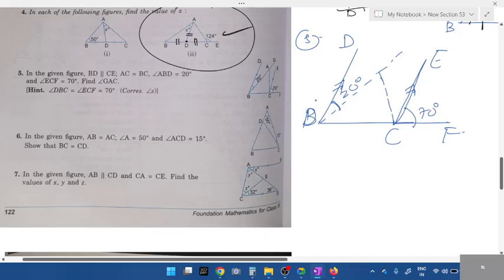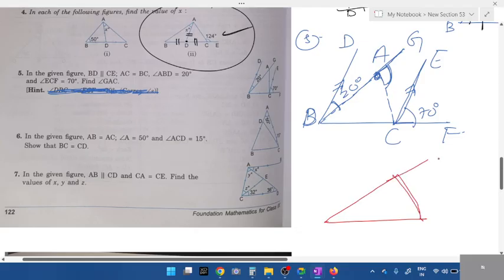If this is 20, what else have they asked to find, students? What is asked? You have to find angle GAC. Where is G here? Okay, GAC. GAC, students. GAC is the exterior, right? All of you respond. Where is GAC? Isn't it exterior? Exterior to which triangle? Be quick. GAC is exterior to which one?